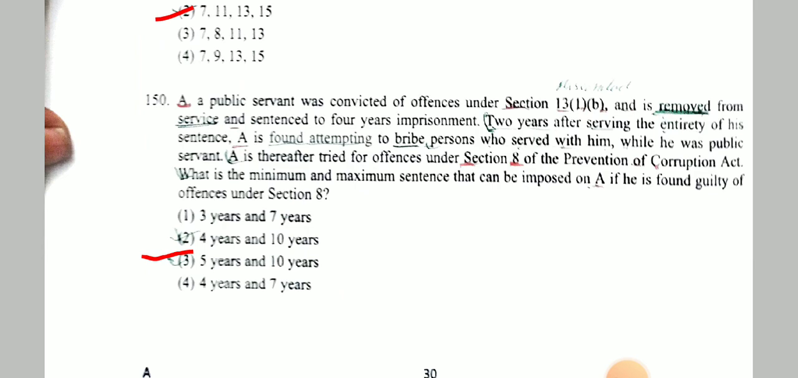And this is the last question. A public servant A was convicted of offence under section 13(1)(b) and is removed from service and sentenced to 4 years imprisonment. 2 years after serving the entirety of his sentence, A is found attempting to bribe persons who served with him while he was a public servant. A is thereafter tried for the offence under section 8 of Prevention of Corruption Act. What is the minimum and maximum sentence that can be imposed upon A if he is found guilty of the offence under section 8? Answer is 5 years and 10 years.